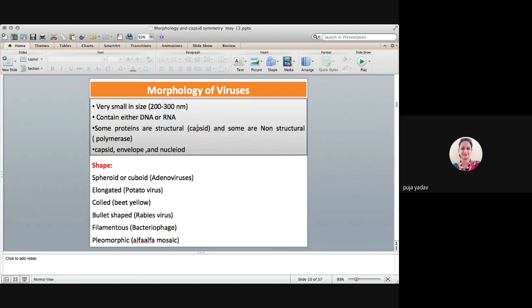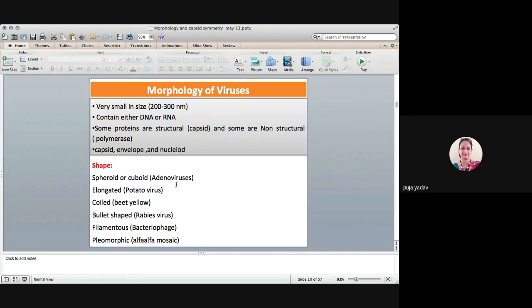Some proteins are structural, meaning they provide structure to the virion, that is the protein shell or the capsomere. Some are non-structural, such as polymerase, because they have RNA-dependent RNA polymerase or RNA-dependent DNA polymerase. They have a capsid, and some also have envelopes and a nucleoid.